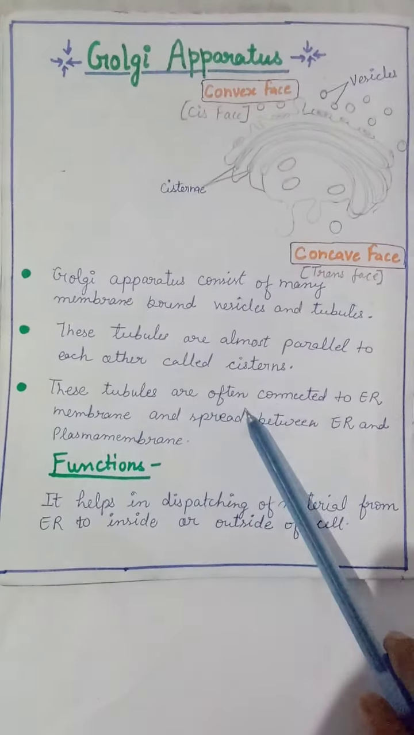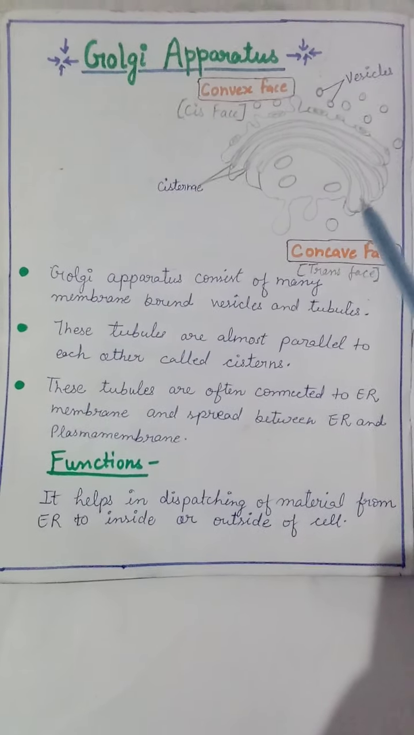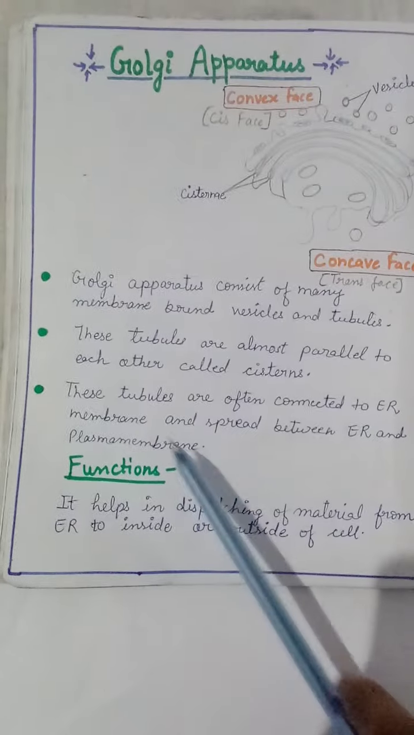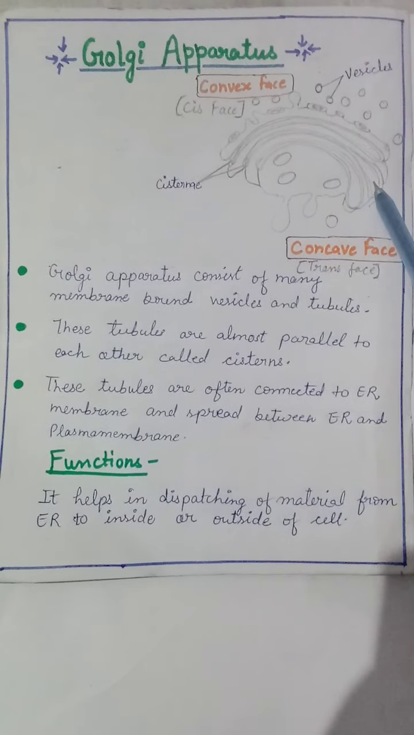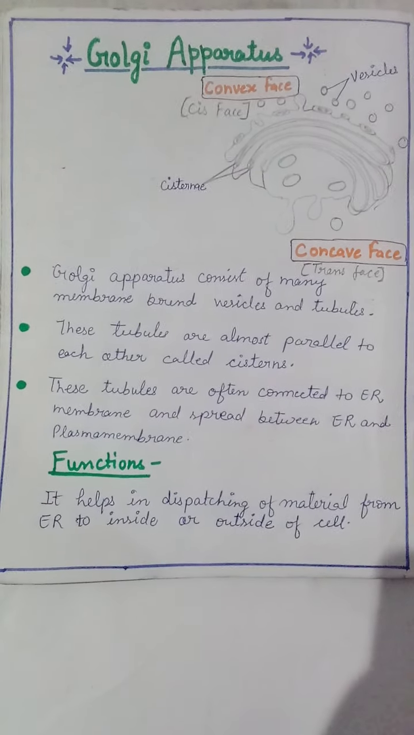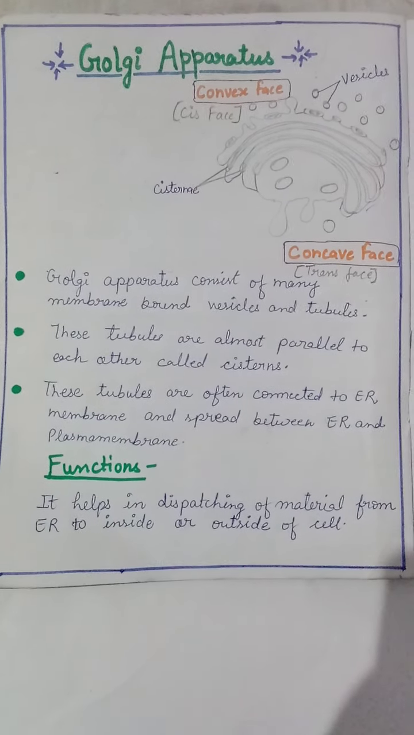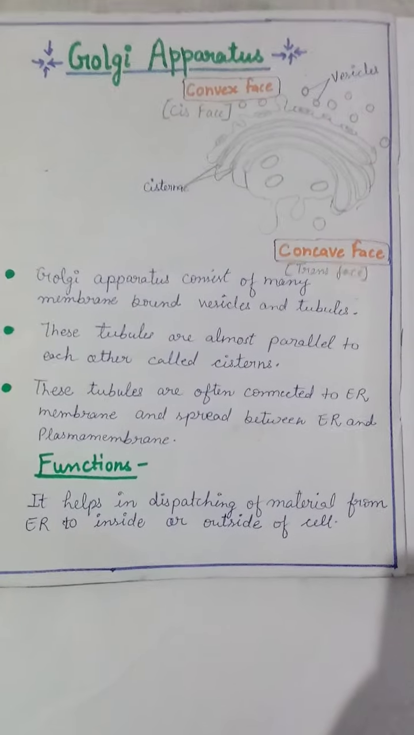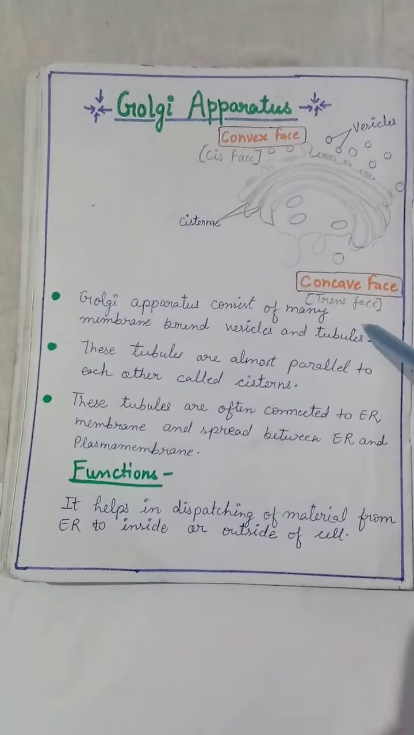These tubules are often connected to the endoplasmic reticulum. These cisternae are connected to the endoplasmic reticulum and spread between the endoplasmic reticulum and the plasma membrane. Clear? Children, see the convex face and concave face.